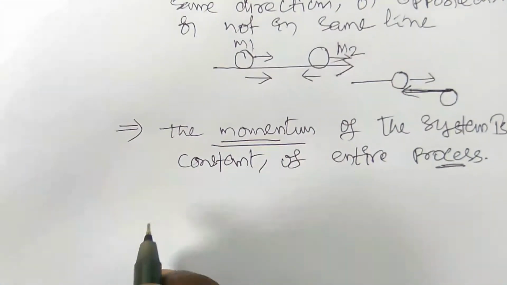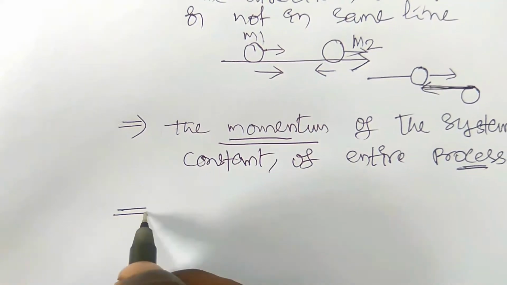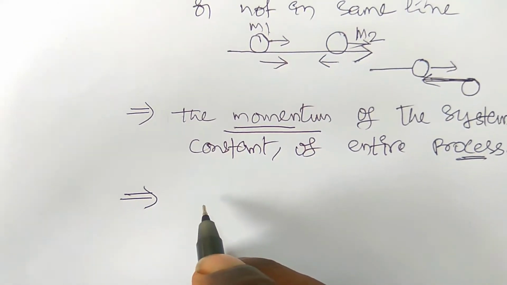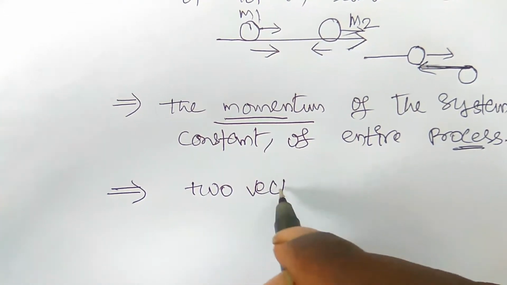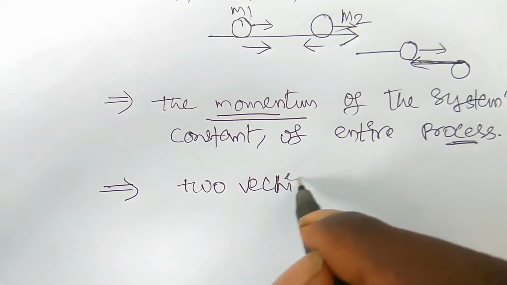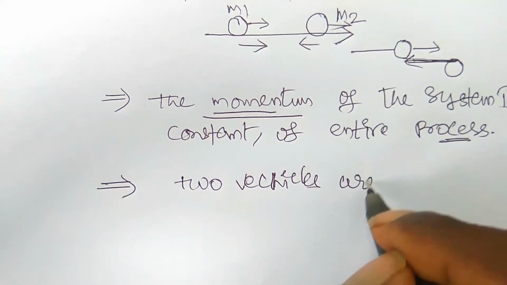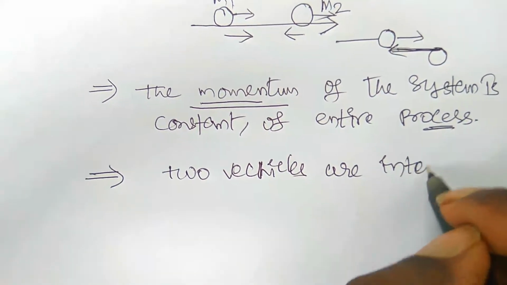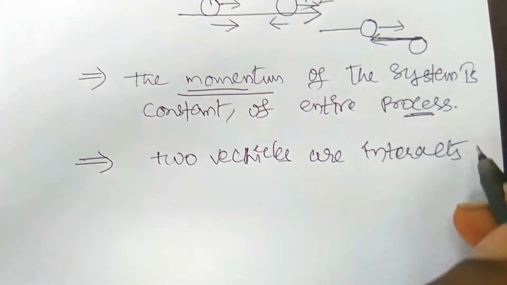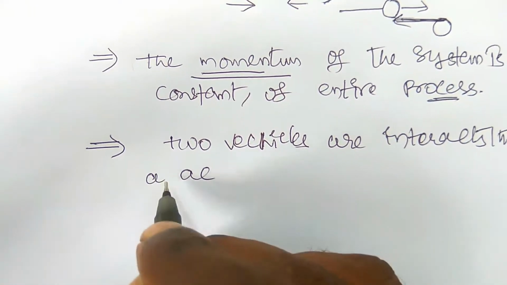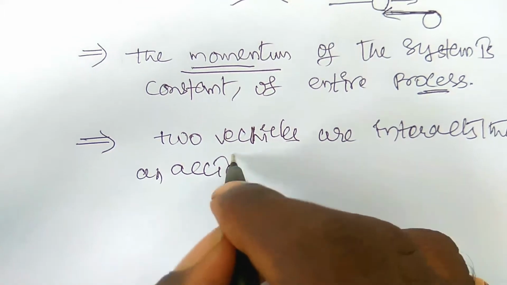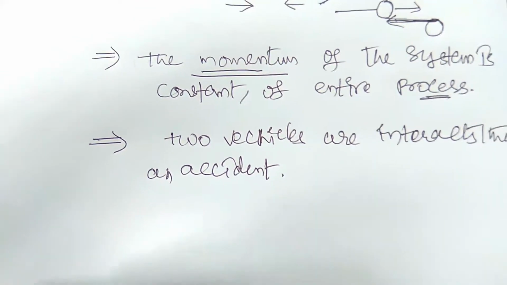So what types of collisions do we see in our daily life? If two vehicles interact, then it is said to be an accident. So this is one type of collision, right?